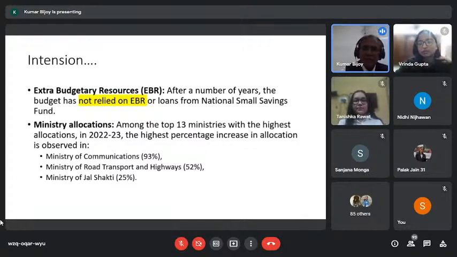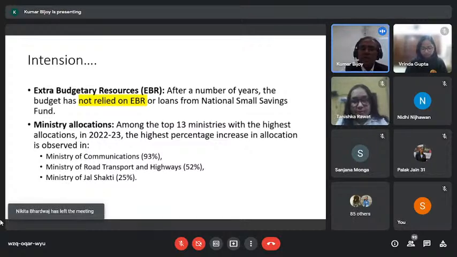Here I would like to highlight that when you revisit the budget of 2017, at that point of time government focused on three important terms: one was Jandhan account, second was Aadhaar, and third was mobile. Very sweetly called JAM: Jandhan, Aadhaar, and mobile. Based on that, government has been able to achieve very deep financial inclusion.